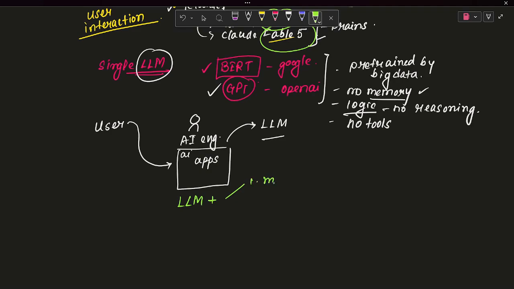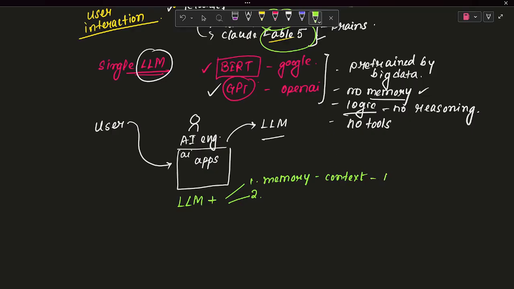The first factor will be memory. We will be giving the memory so that my AI will get the context of what I told before and what I am telling now. Context is very, very important if you are working with AI in this era. Context window, you will see later, is a very important concept.